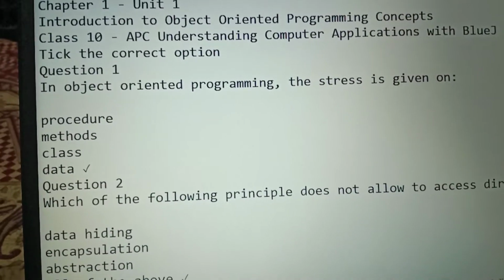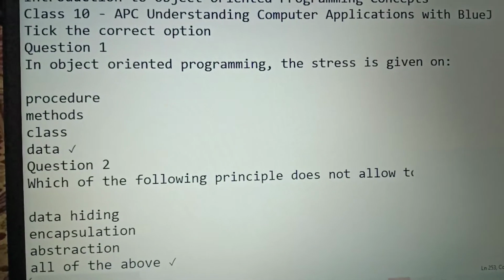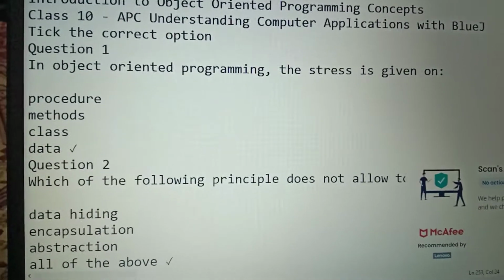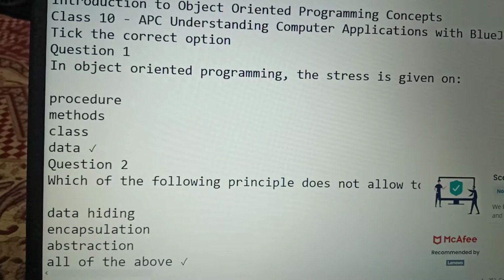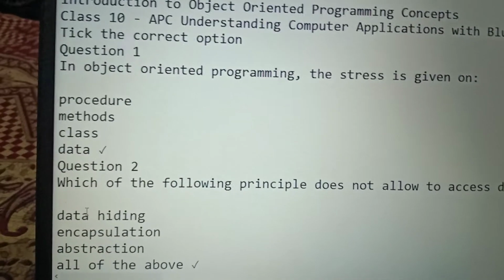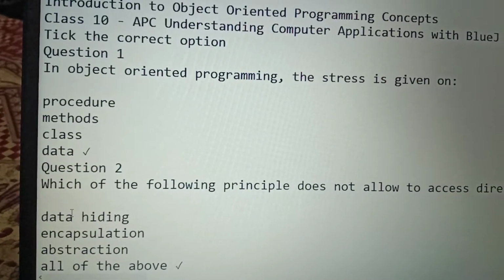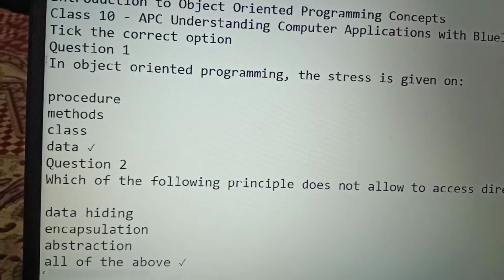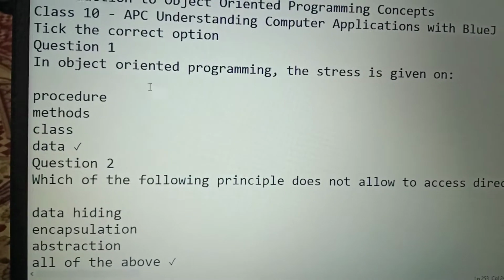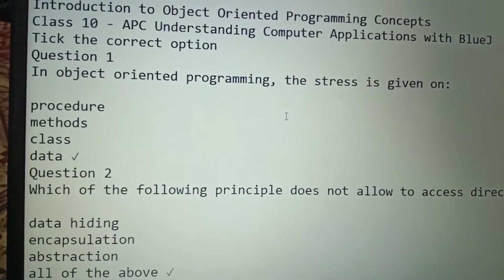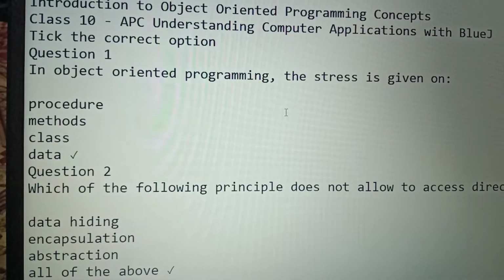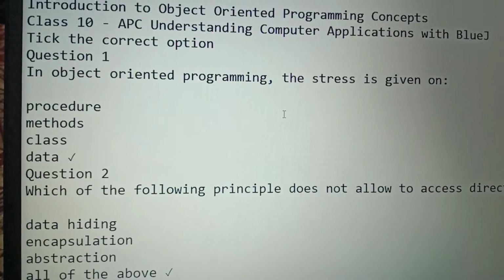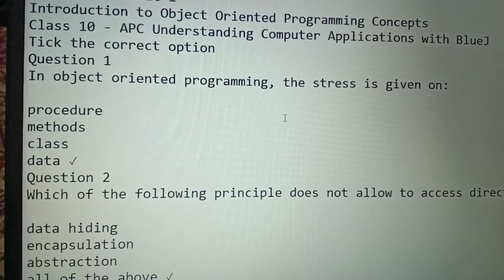Hello students, today I am going to discuss some previous year questions of 2019 of Java programming, which is a combination of lots of questions. You can see I will start from question number 1. In object oriented programming, the stress is given on: option procedure, method, class or data. So the option will be data.